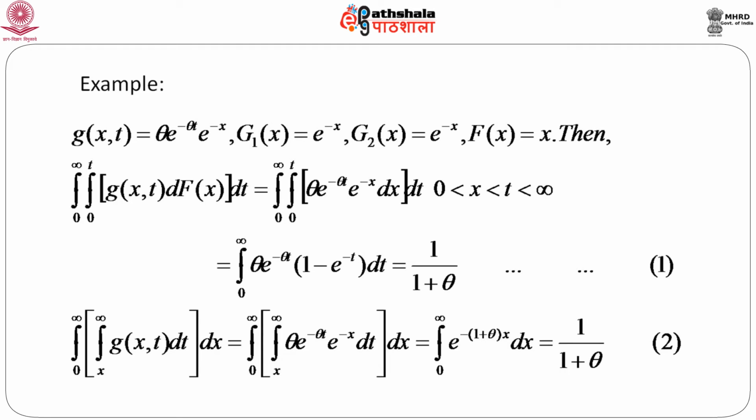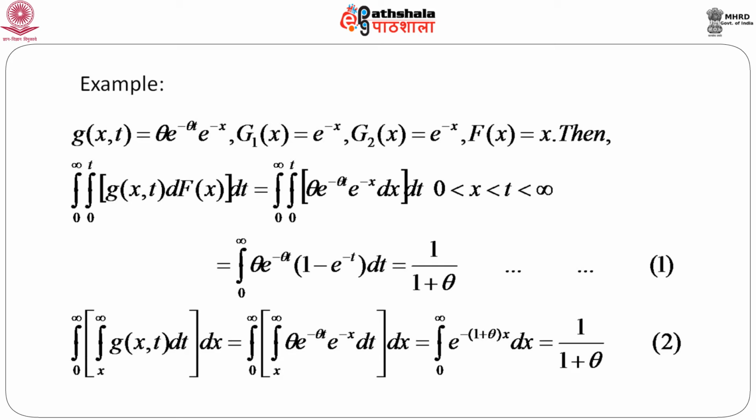Suppose g(x, t) equals theta times e to the power minus theta t times e to the power minus x. Clearly, we can take g1(x) as theta times e to the power minus x, and g2(x) as e to the power minus x, with capital F(x) equal to x. Then, if we calculate this integral with respect to x first and then with respect to t, note that here x ranges from 0 to t and t ranges from 0 to infinity.